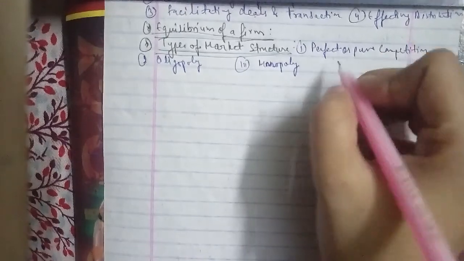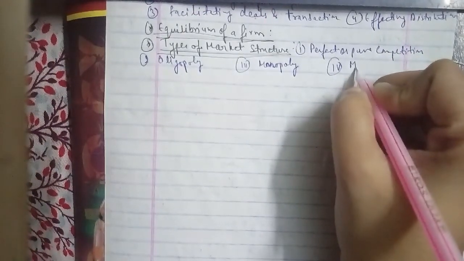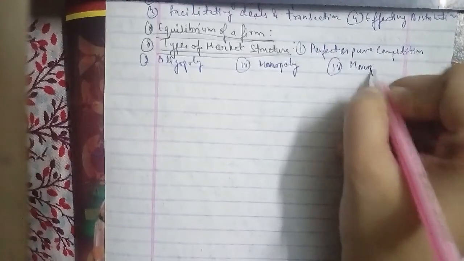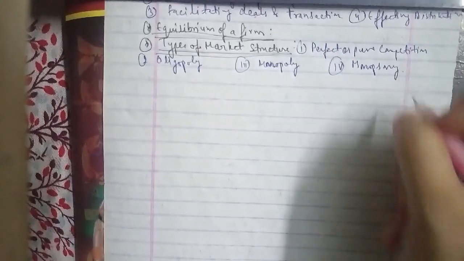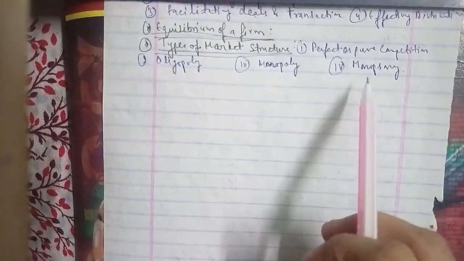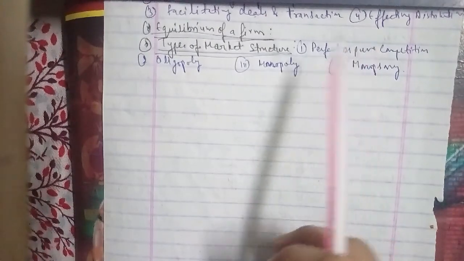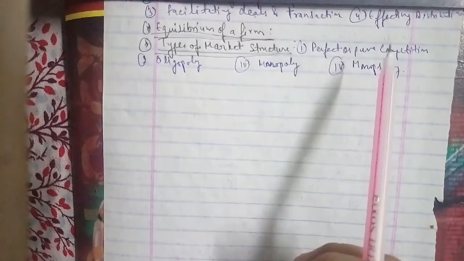And the fourth, the last one, is monopsony. In this, there is a single buyer with considerable control over demand and prices as well. So we have here the four types of market: perfect or pure competition, oligopoly, monopoly, and monopsony.